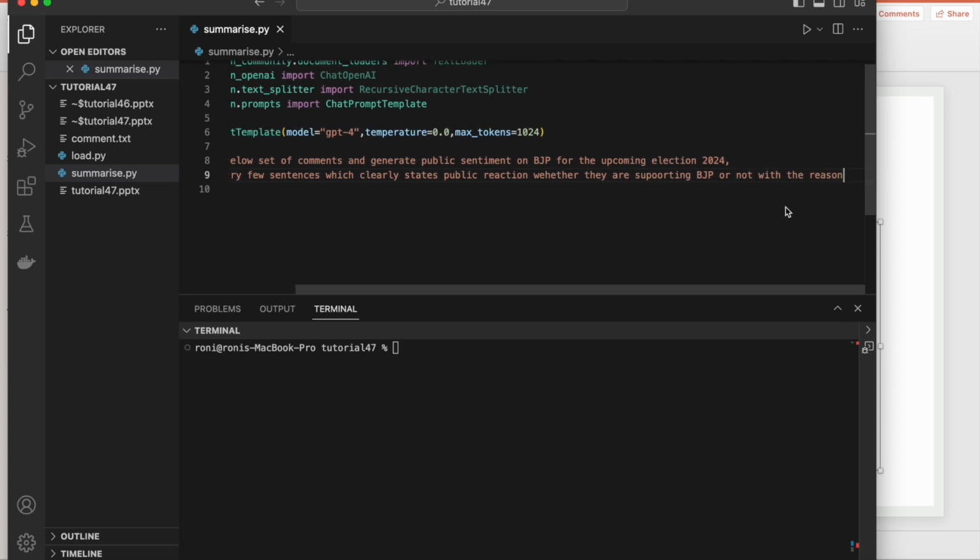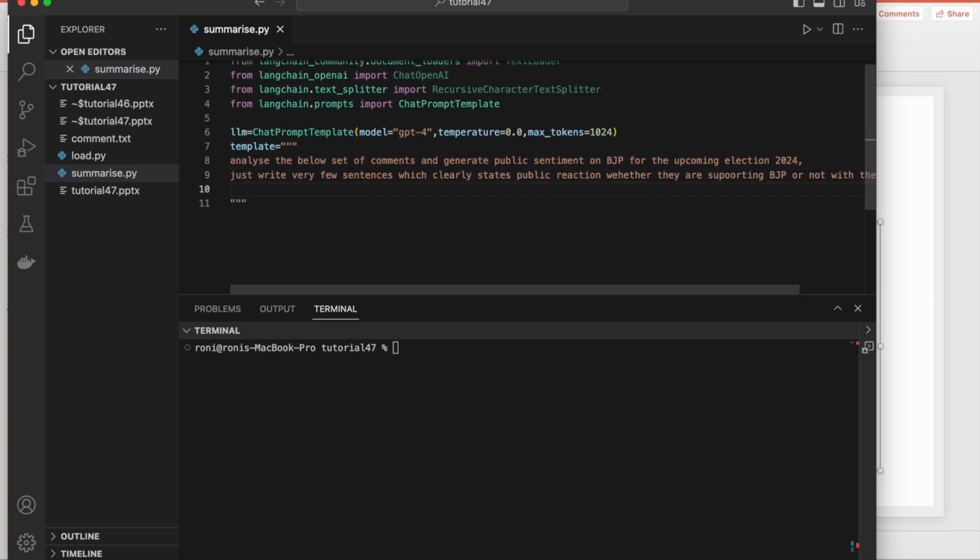Okay, and then we'll write a context, right? Something like this. Okay, so I'll write the context, and after that I'll create a prompt.